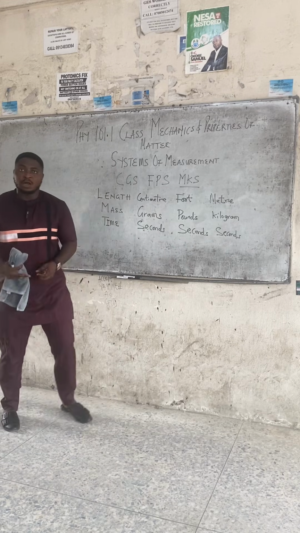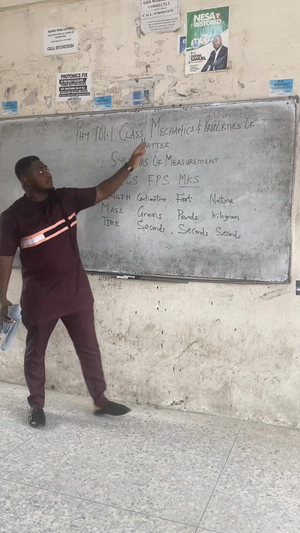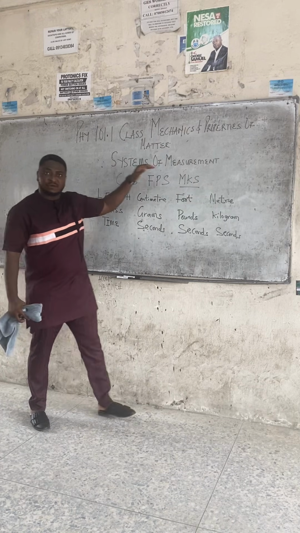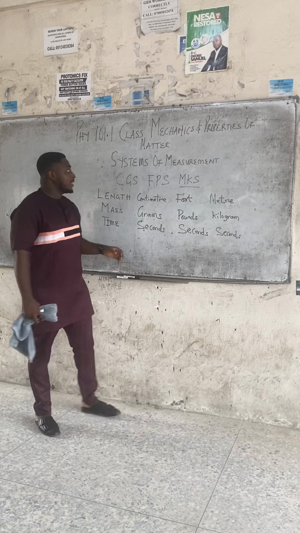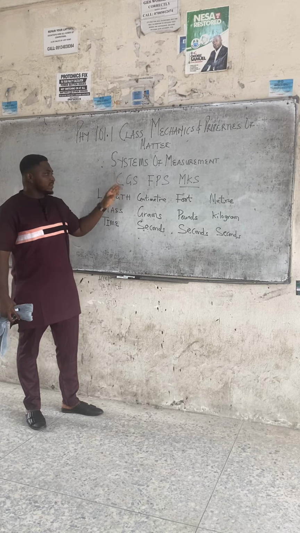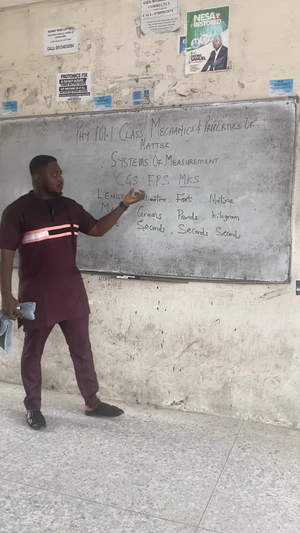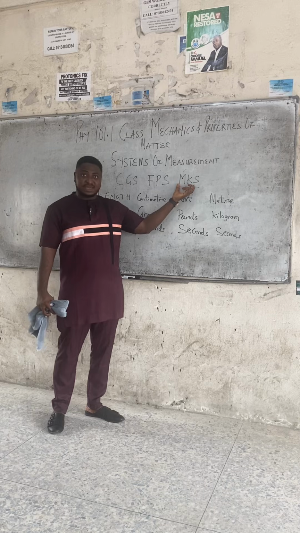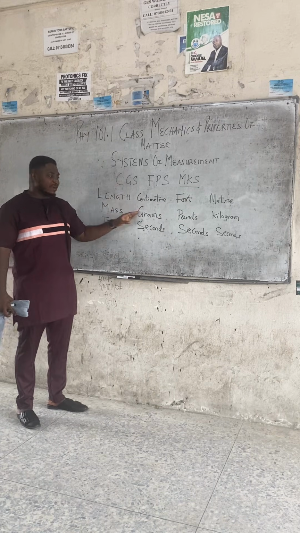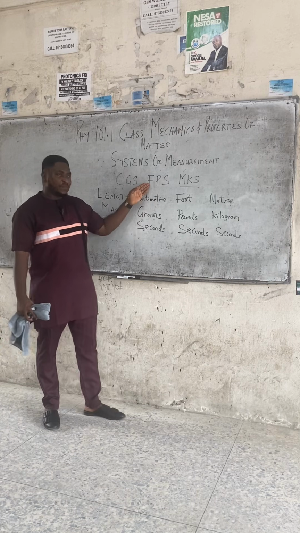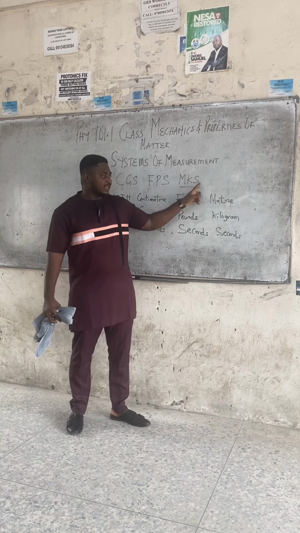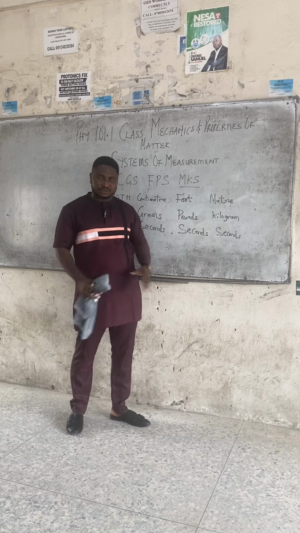Okay, welcome to Physics 101 class, Mechanics and Properties of Matter. Today we're looking at Chapter 1, Systems of Measurements. And we have three systems of measurement in physics. We have the CGS, we have the FPS, and we have the MKS. The CGS represents centimeter, gram, seconds. The FPS represents foot, pound, seconds. And the MKS represents meter, kilogram, seconds.